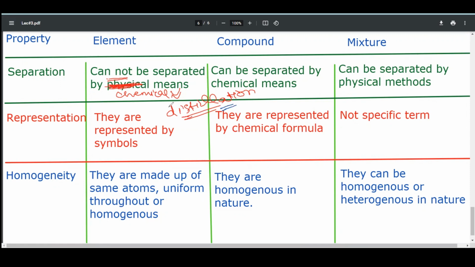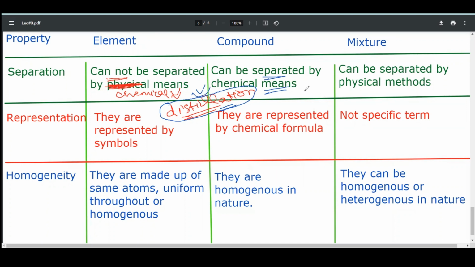It should be kept in mind that elements cannot be separated as they are. If we want to separate a compound and an element, then we use such techniques that we will study later. Compounds can be separated by chemical means, by passing electricity, with the phenomenon of electrolysis.